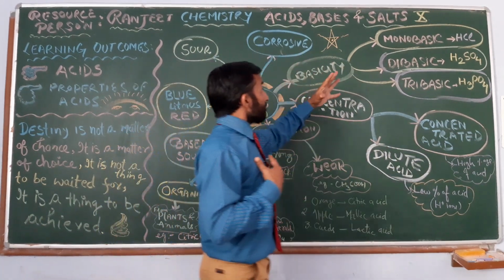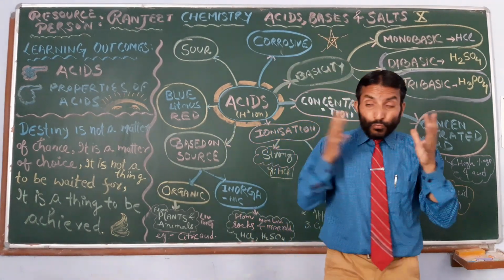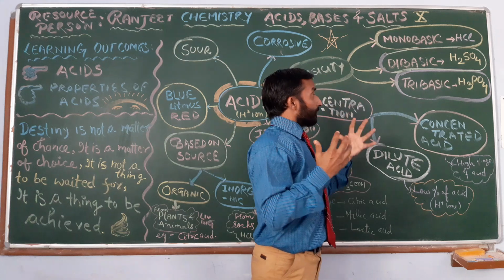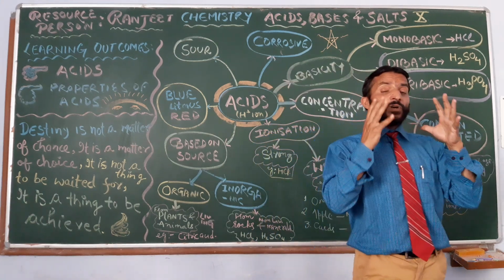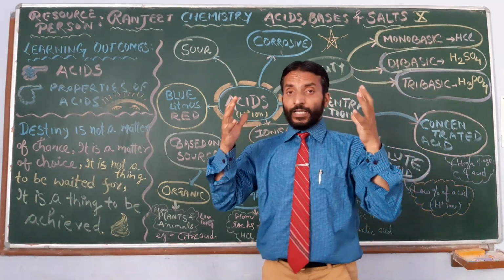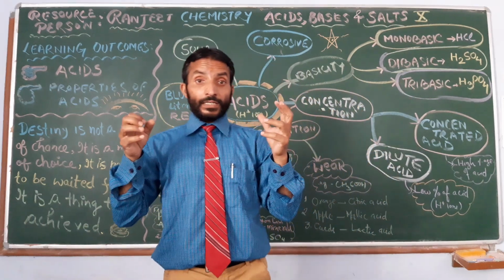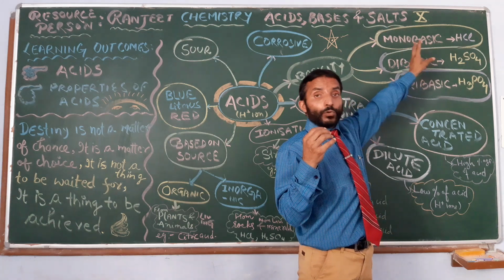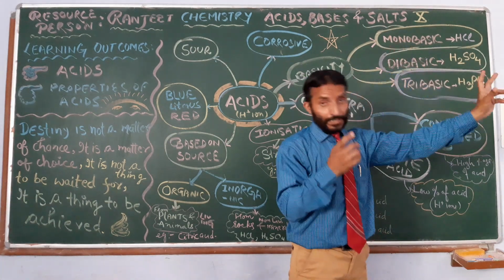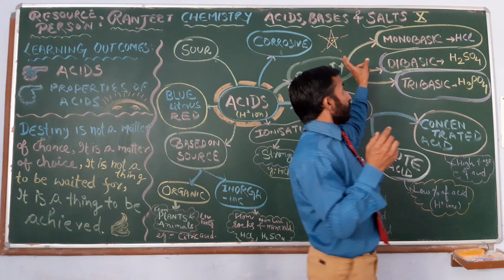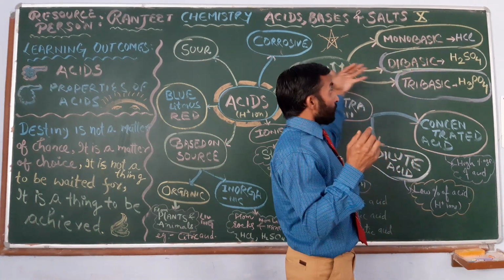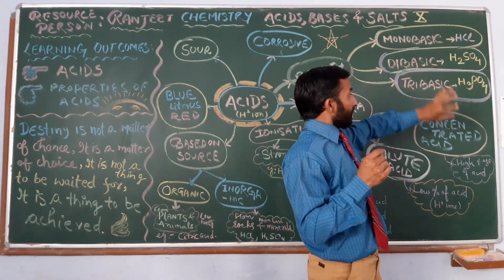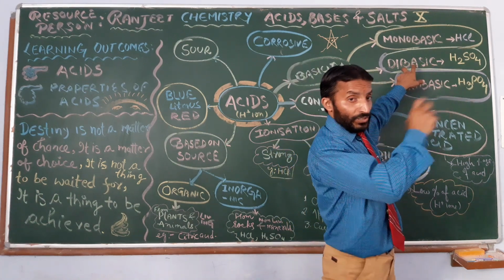Then the last one is about basicity. Basicity deals with how many H positive ions an acid releases when dissolved in water. When it gives one H positive ion, it is known as monobasic. When it ionizes into two H positive ions, it is known as dibasic.